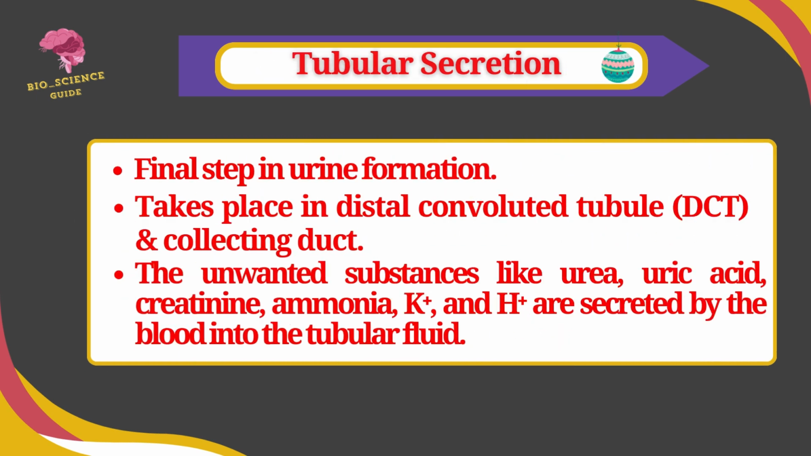Tubular secretion is the final step of urine formation, which takes place in the distal convoluted tubule and collecting ducts. The unwanted substances present in the blood like urea, uric acid, creatinine, ammonia, potassium ion, hydrogen ions are secreted by the blood into the tubular fluid by active transport.